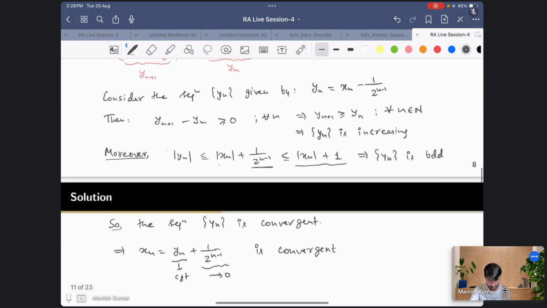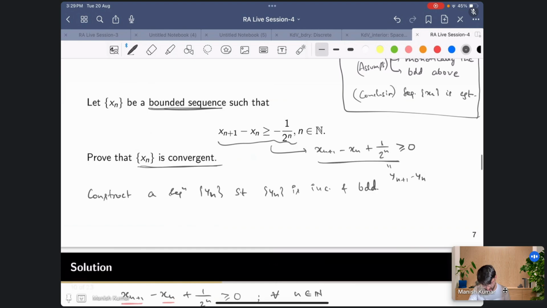Okay, so here basically the hint, how you can think, is basically, see, you were given that xn is bounded. Whenever you see that xn is bounded, you already know that there exists a subsequence which is convergent anyway. But here you have some more information of this kind. So your goal would be to try to prove that it is increasing also, but clearly over here we cannot figure it out, right, that xn is increasing. Still we cannot guarantee that xn is increasing.